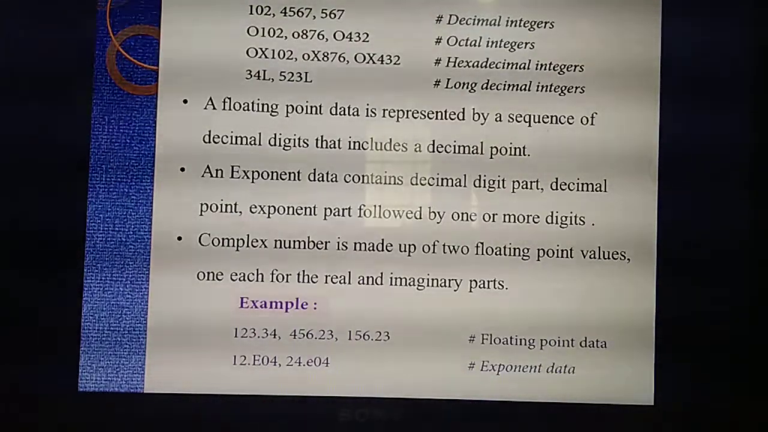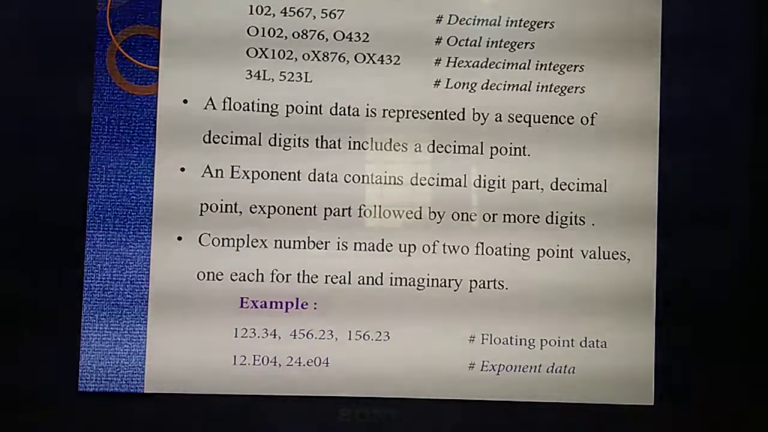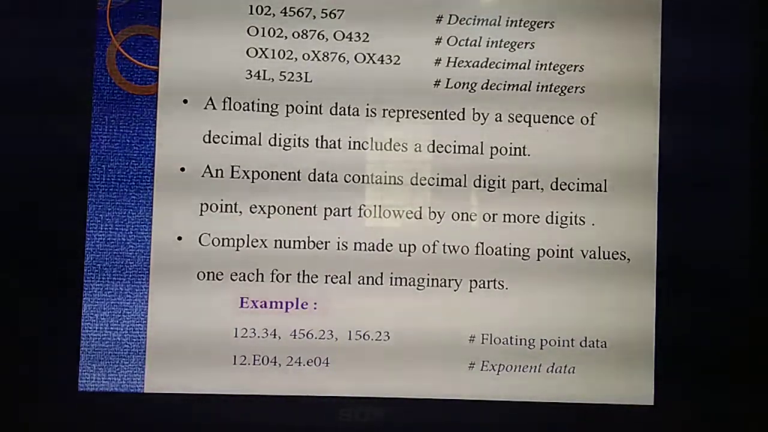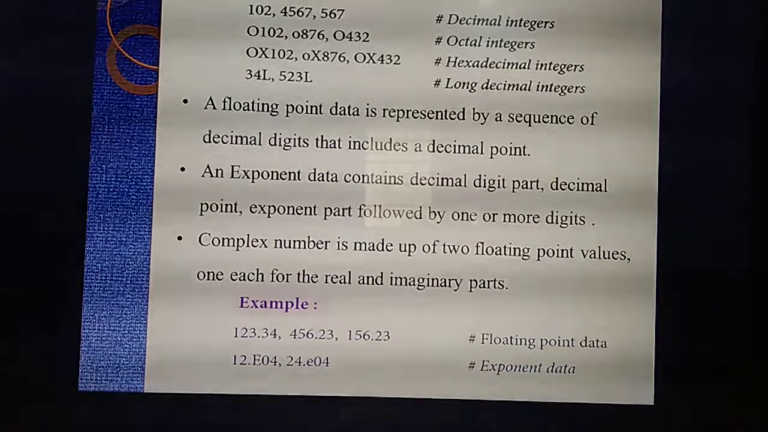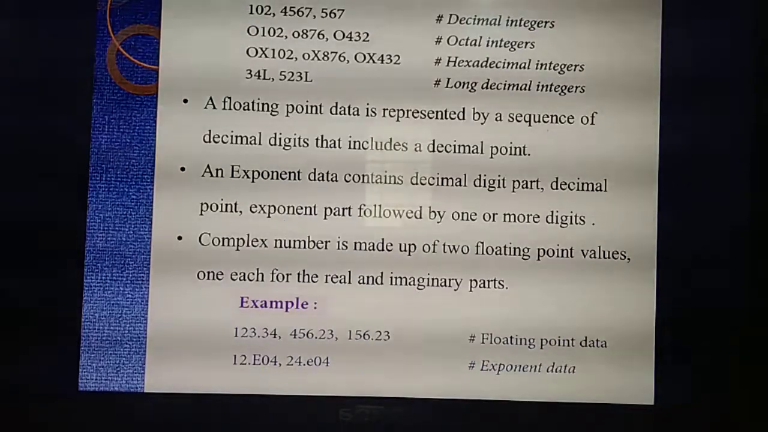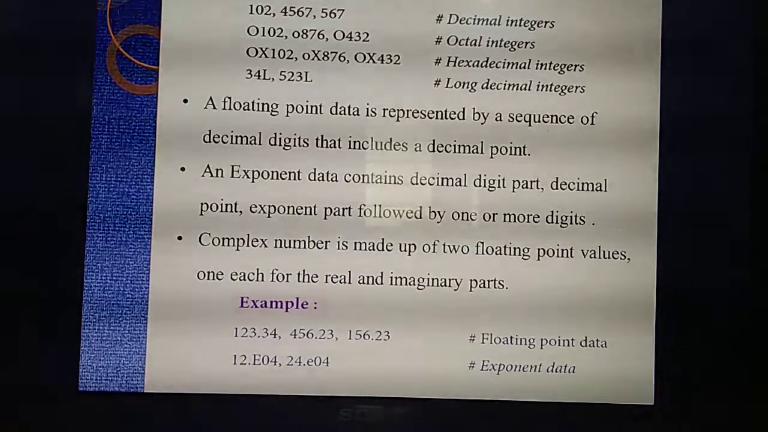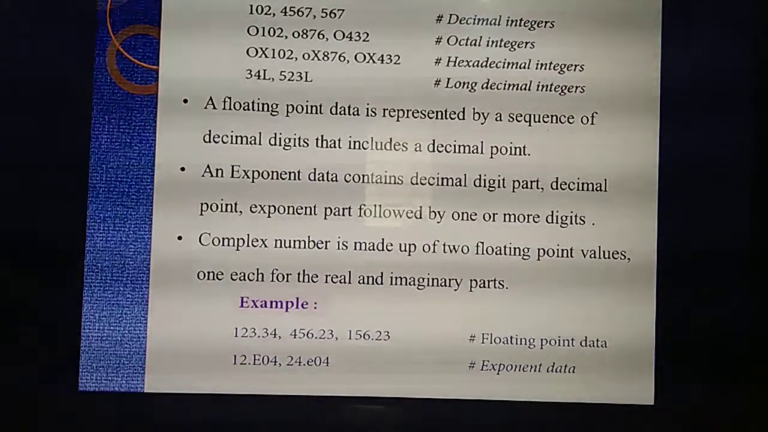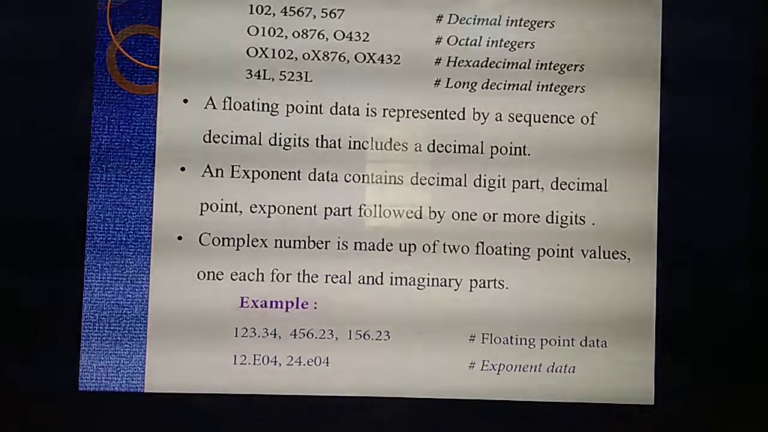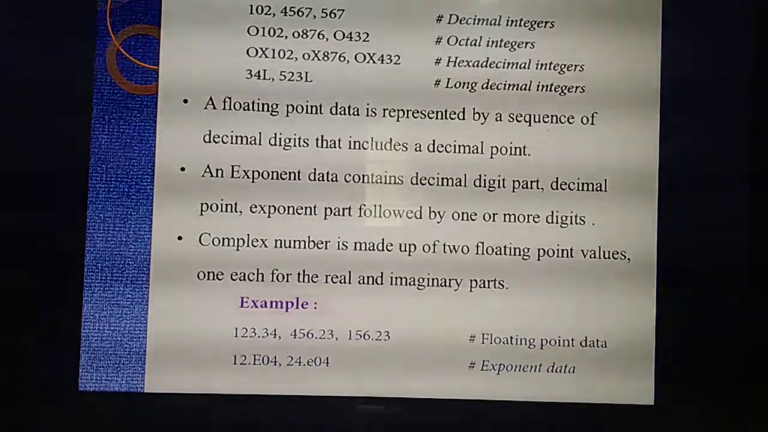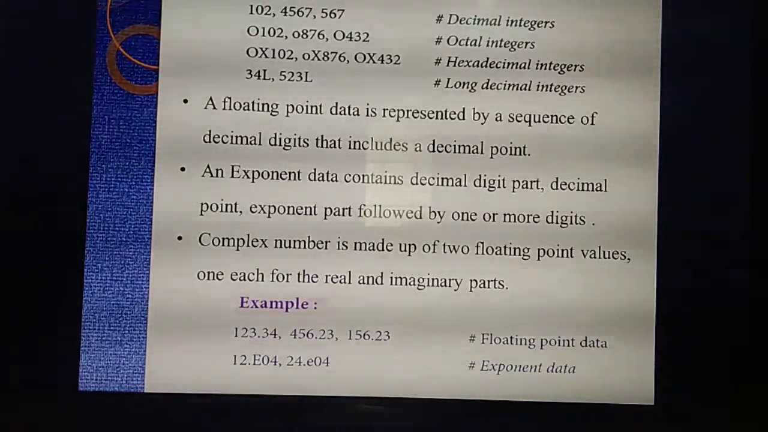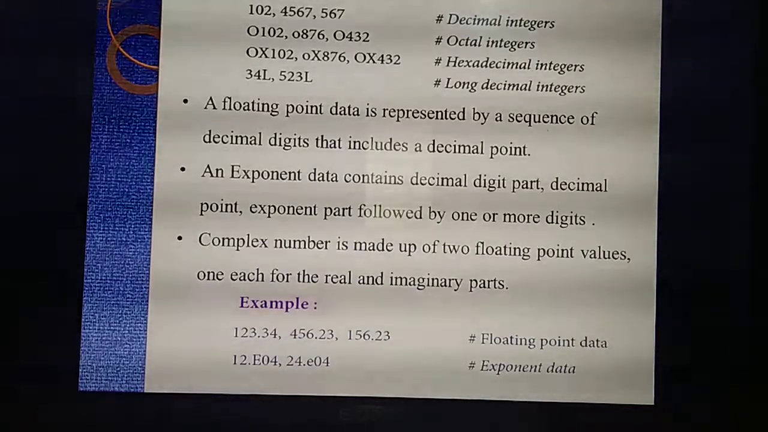So here you have studied the data types: floating point, exponent data, complex number. What do you mean by floating point? It's a collection of point numbers, decimal point numbers. What do you mean by exponent data? It consists of 3 parts: the decimal part, the decimal point, followed by the exponent part, and that exponent part is followed by some numbers. Then, a complex number is made up of how many parts? 2. What are they? Real as well as imaginary parts.